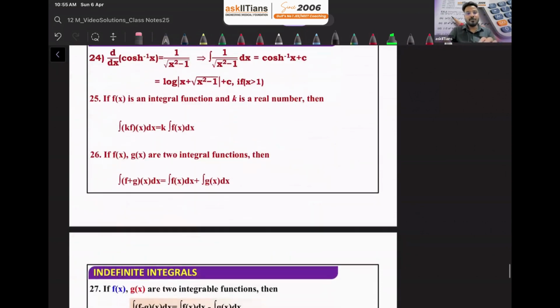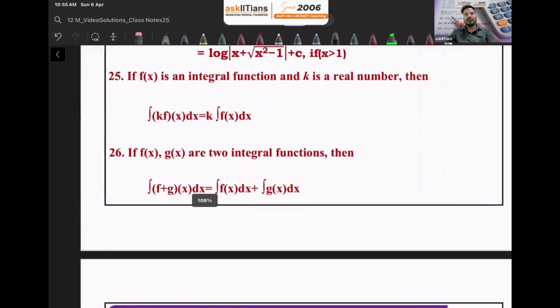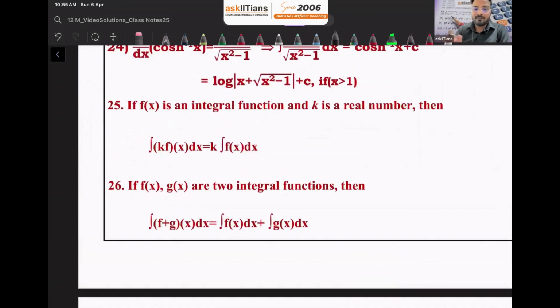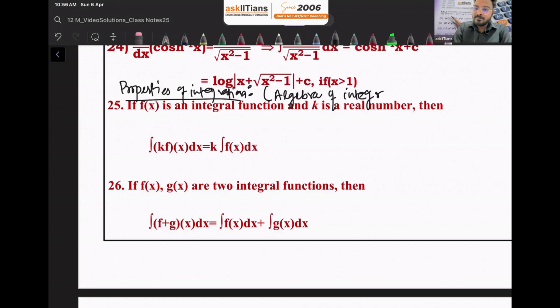Now, after this, the important part is a few properties of integration. So what is the first property? Just write down from here: properties of integration, or you can say algebra of integration basically, right? Okay, what is the first property?